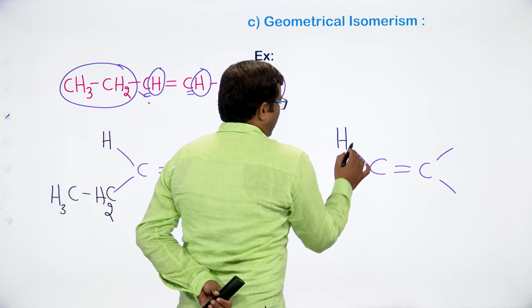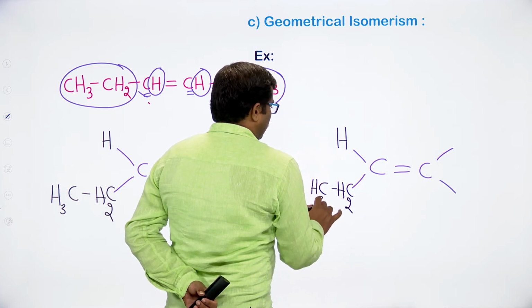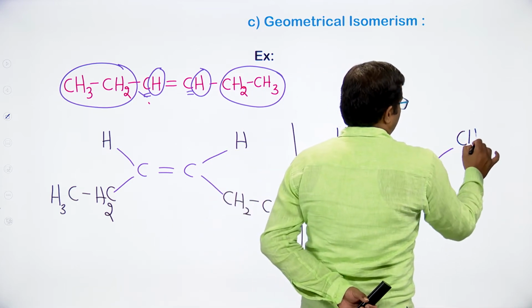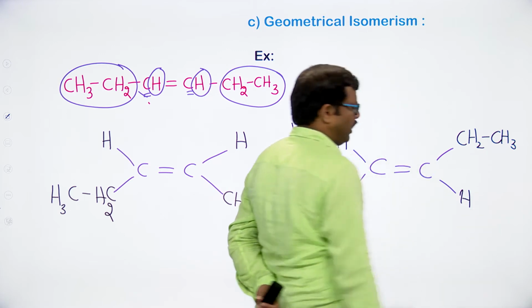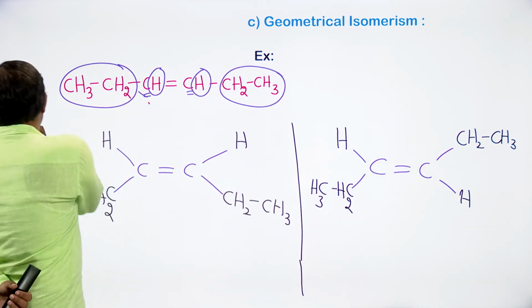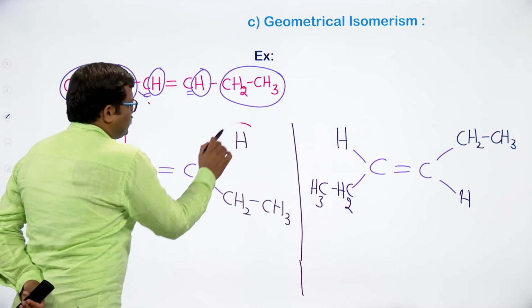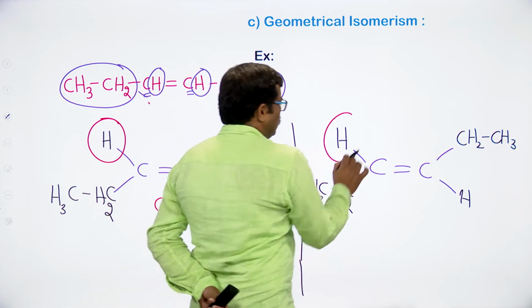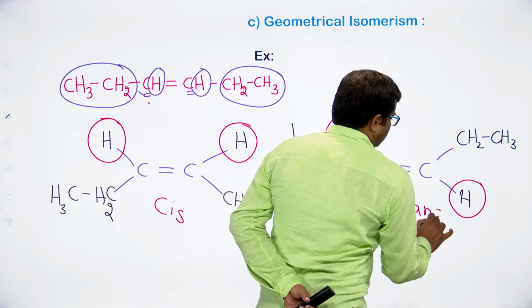I am keeping the hydrogens as they are on the first doubly bonded carbon atom, and I am changing the other side. So we are going to have this orientation of the 2 hydrogen atoms. If you observe here, the 2 hydrogen atoms are on the same side of the double bond, so this is a cis isomer, and here the hydrogen atoms are on the opposite side of the double bond, so it is taken as a trans isomer.